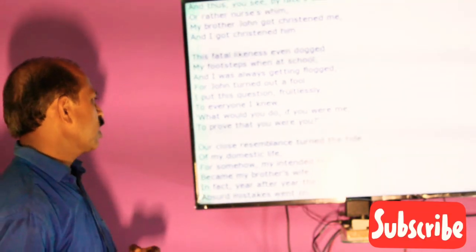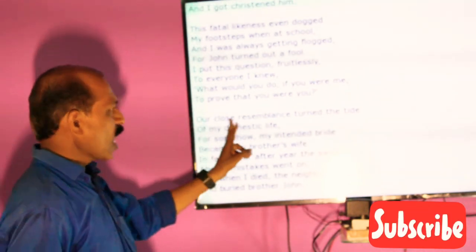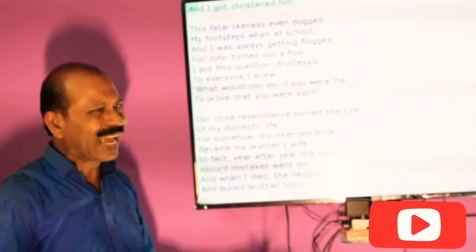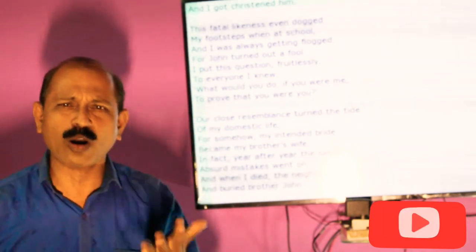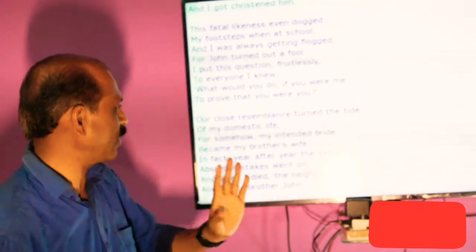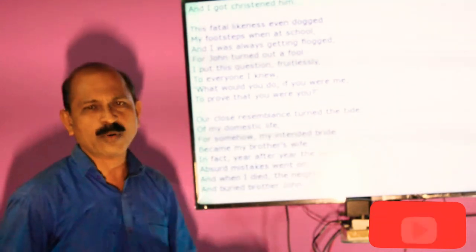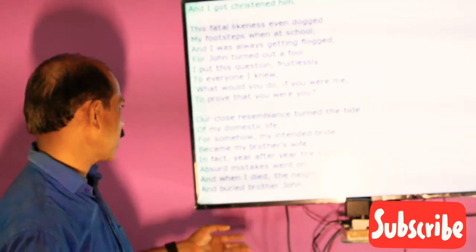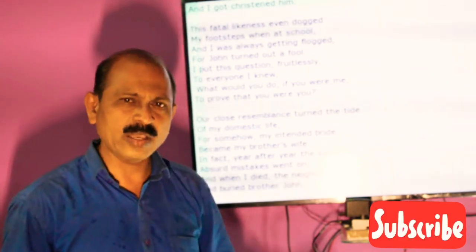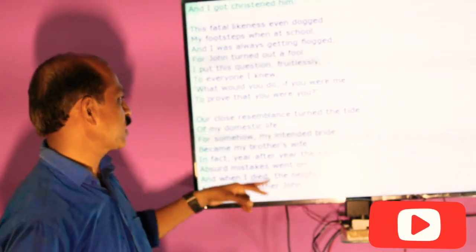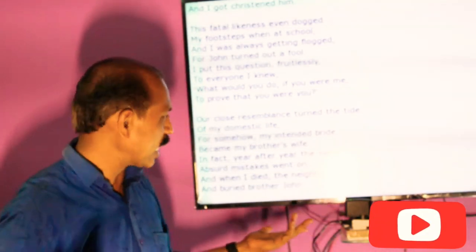Now let's move toward the third stanza, dear friends. In the third stanza, he says here, our close resemblance turned the tide. What happened during that time? Our close resemblance means having the similar form; there was not a single difference. Our close resemblance turned the tide. The phrase turn the tide stands for turn the situation, change the situation of my domestic life. And so because of having similarity, because of the twins, the poet's domestic life was totally changed, his private life or own life was totally changed.